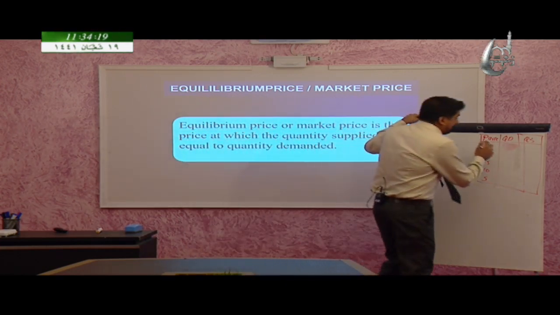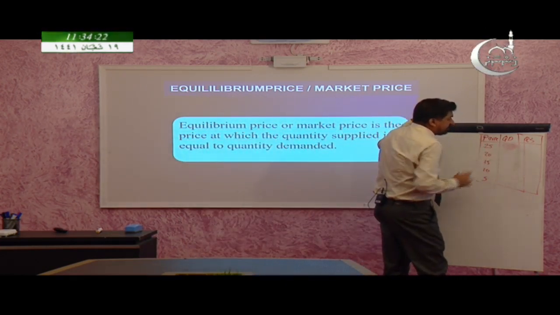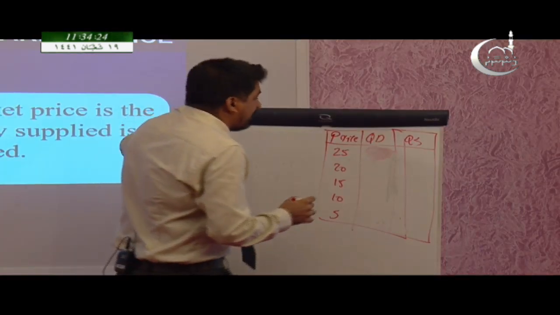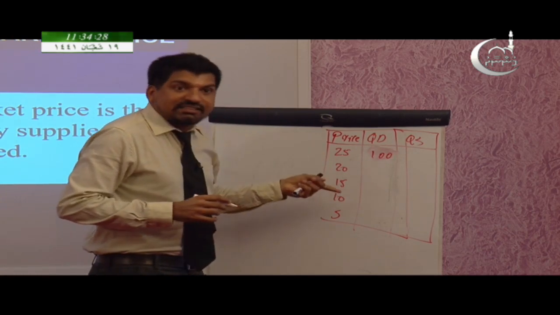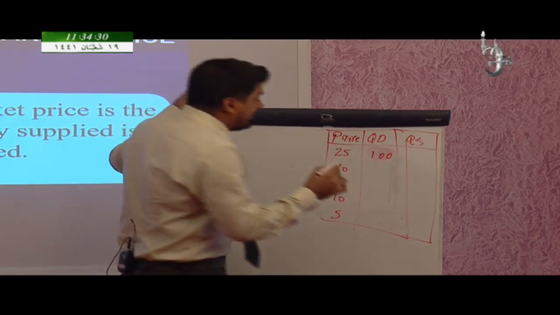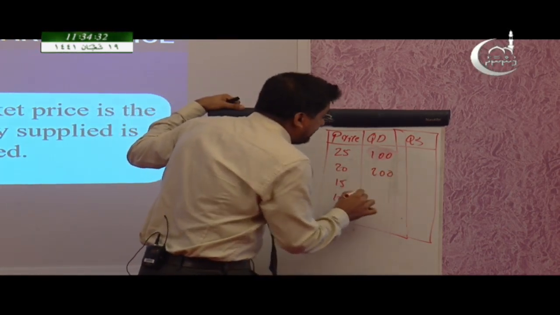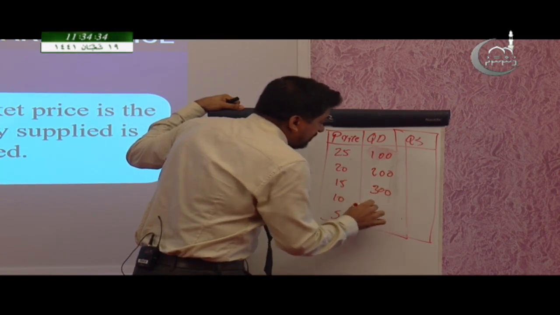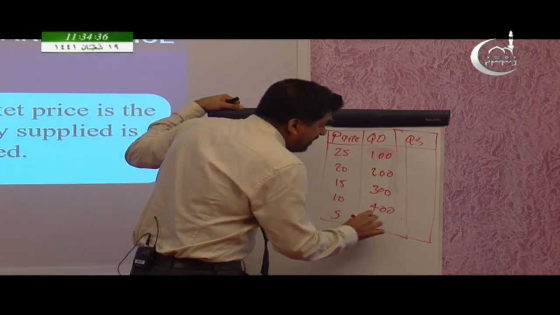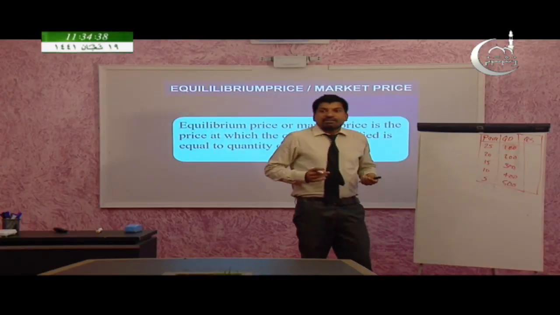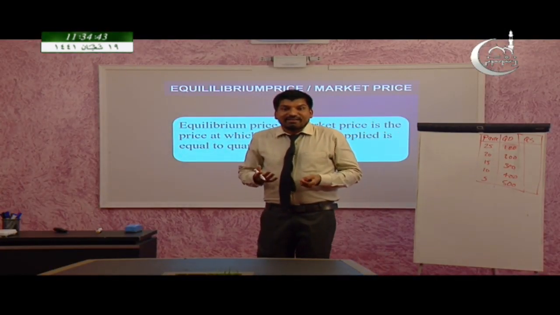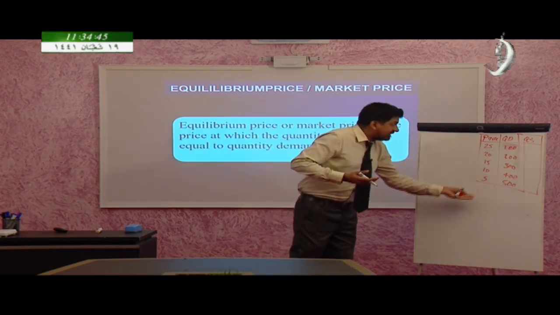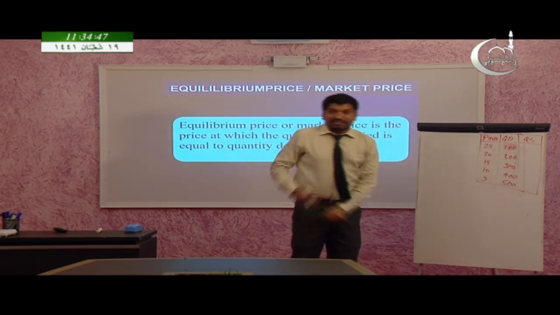When the price is 25, the quantity demanded is 100, and as price decreases, the quantity demanded increases: 200, 300, 400 and 500. Here I have drawn this table based on the law of demand. As price decreases, the quantity demanded is increasing.